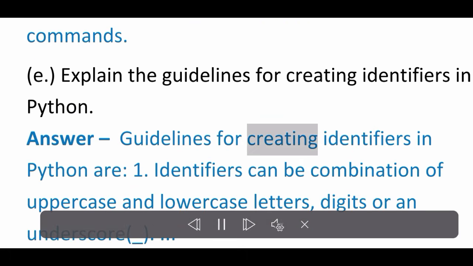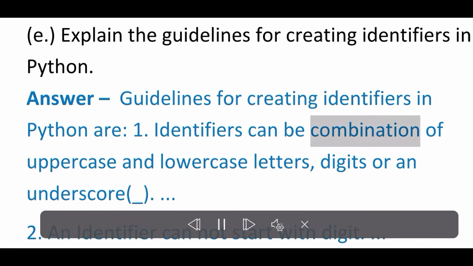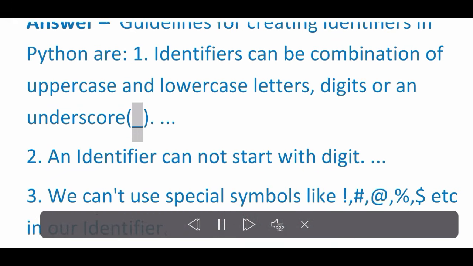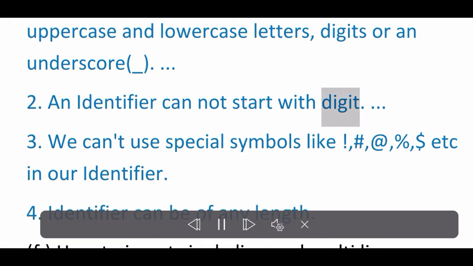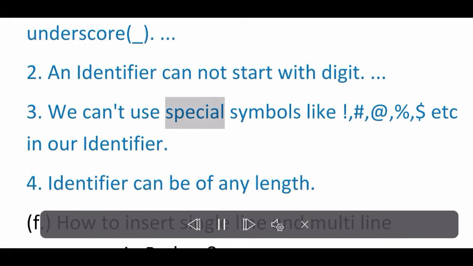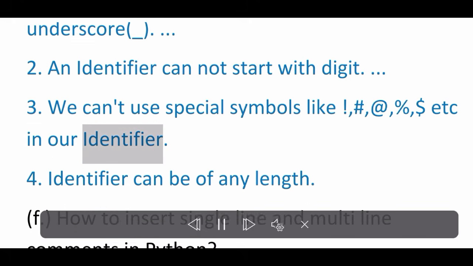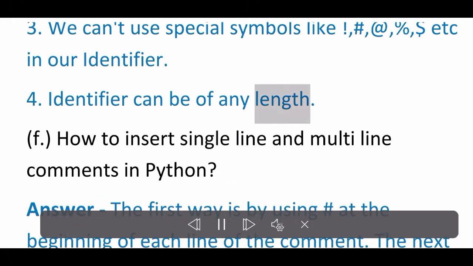E. Explain the guidelines for creating identifiers in Python. Answer: Guidelines for creating identifiers in Python are: 1. Identifiers can be a combination of uppercase and lowercase letters, digits or an underscore. 2. An identifier cannot start with a digit. 3. We can't use special symbols like hash, at, %, $ etc. in our identifier. 4. An identifier can be of any length.